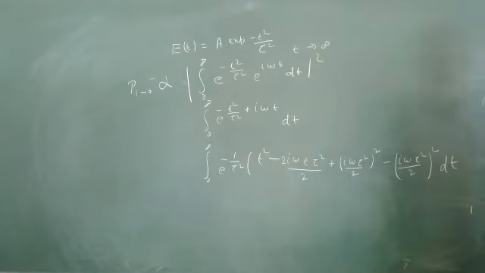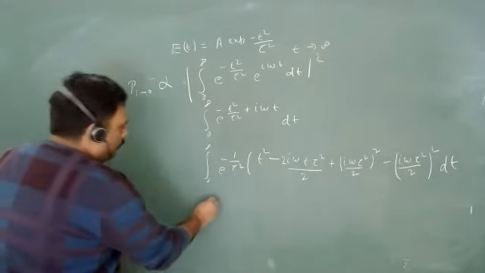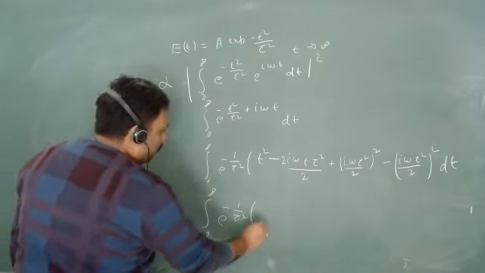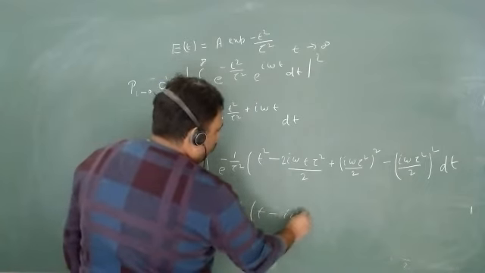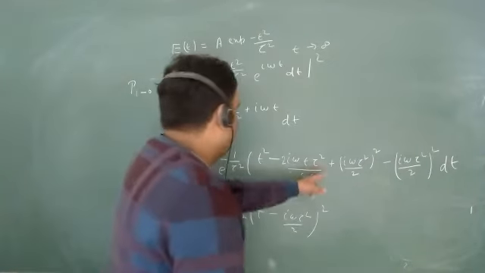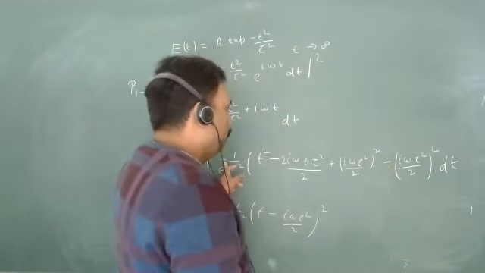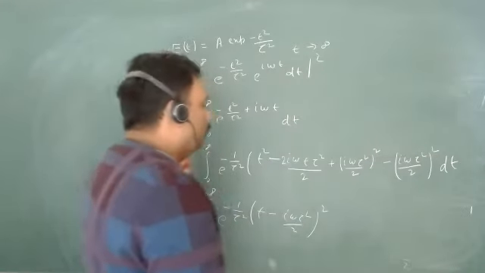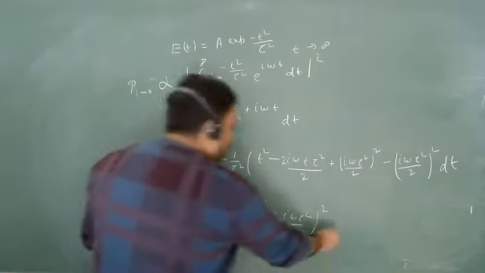Can I write this thing? Yes, sir. Okay. So what you can do? You can just go for integration 0 to infinity e to the power 1 upon tau square, this will be t minus i omega tau square by 2 whole square. This one. And this term is what? Minus plus. And this tau square is also there. And this is constant term. So you can take it outside. Isn't it? Yes, sir. You can take it outside.